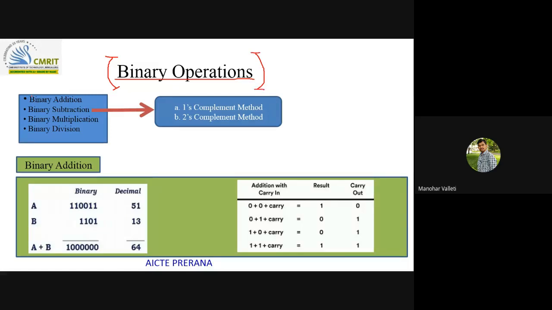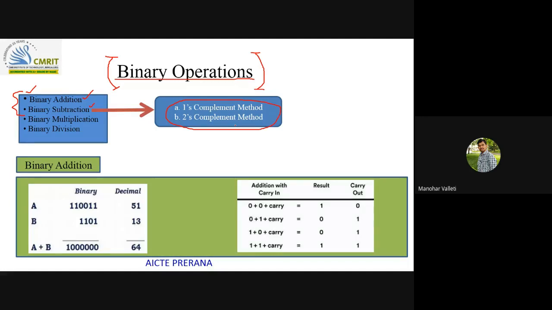In that we need to see binary addition, binary subtraction, binary multiplication and binary division. You can go through multiplication and division later, but among these, two are very important. To understand the further concepts, binary addition and subtraction have to be thoroughly understood. So we first will see binary addition, next binary subtraction, especially one's complement and two's complement, which are very important from the point of view of GATE.